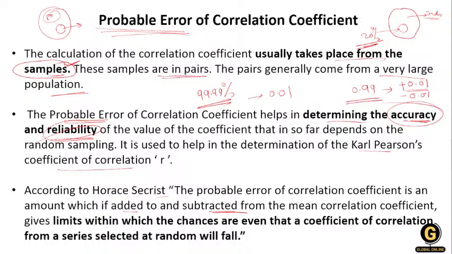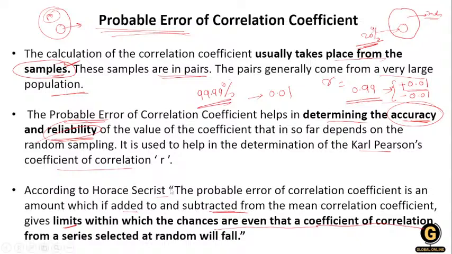That means there is a positive side also, and a negative side also. So the correlation coefficient limit within which the chances are even, that the coefficient of correlation from a series selected at random will fall. This is a limit, this is the range. It is a limit within which there is an even chance that my r, the correlation coefficient from a series selected at random, will fall. That is on a random basis.